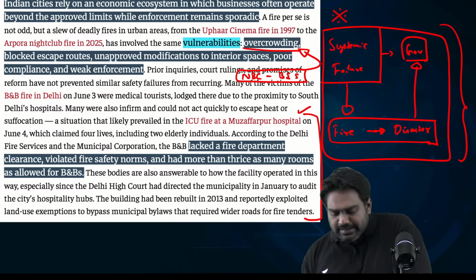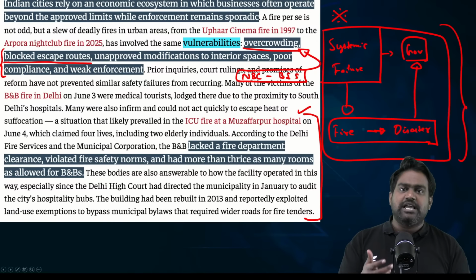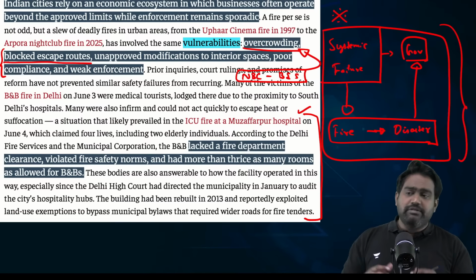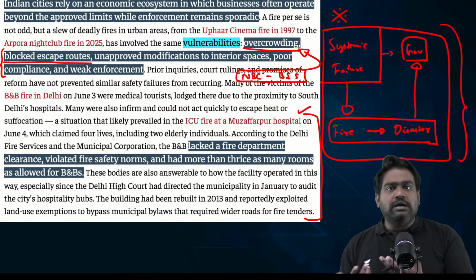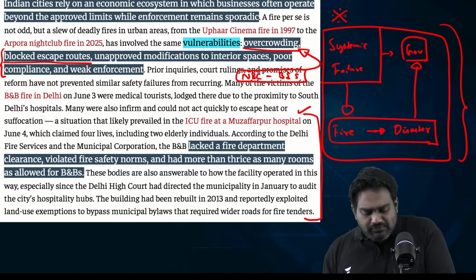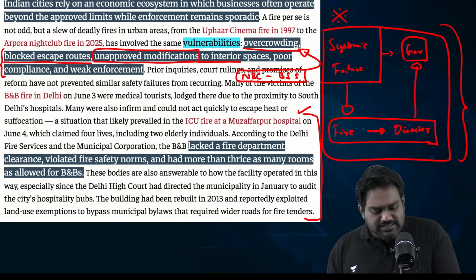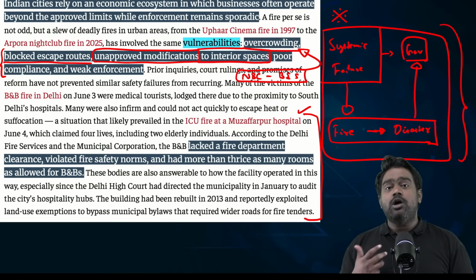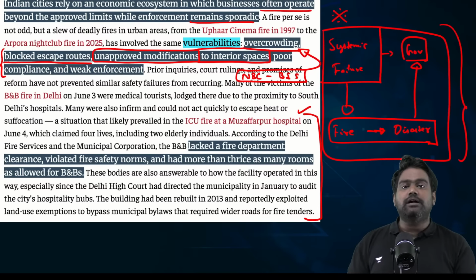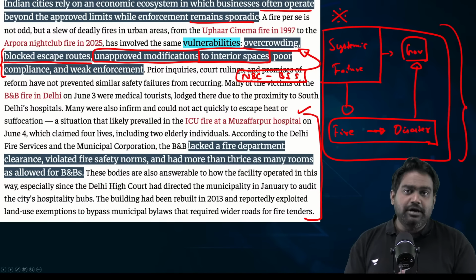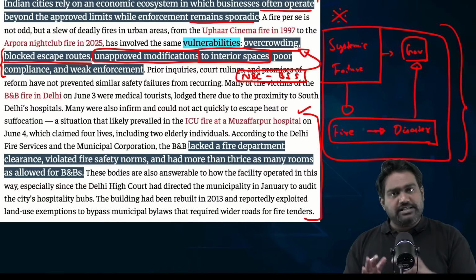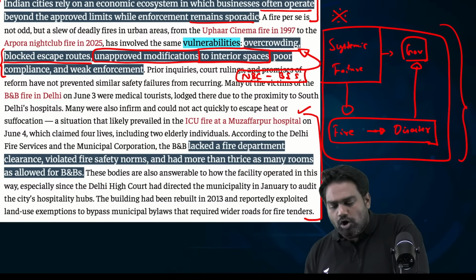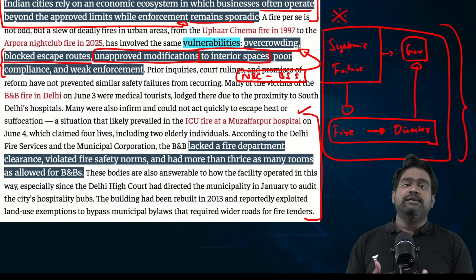One big vulnerability is the blockade or non existence of escape and exit routes. In many hotels and hospitals, it has been seen, even if there is a fire exit, it is often locked. People can't even use it, right? Then you have unapproved modifications and unauthorized extensions to the building and interior spaces. Because see, there is an economic need to maximize the space that we have in the country. Because of our population, limited availability of land, there is an economic necessity to maximize the land because land is very valuable and precious. And this pushes people to cut corners. And the first compromise is on safety.